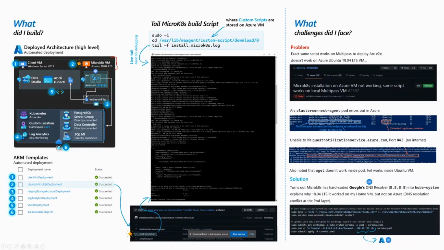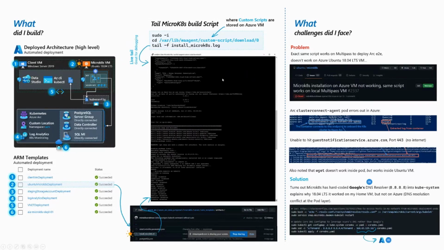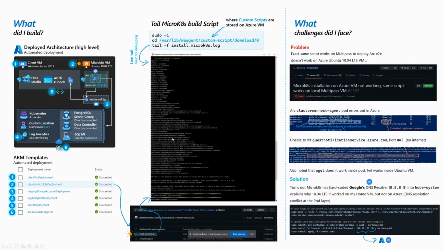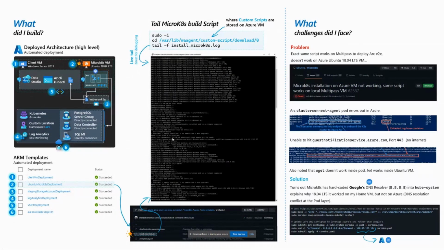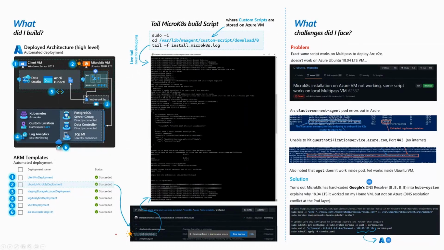And so what you can do is, if you try this scenario, if you go into the VM using something like PuTTY, and then you do a tail -f install microK8s log, so that's the log that I'm printing out, you can actually see all the steps of automation that's taking place, as you can see on the screen, on getting Kubernetes installed end-to-end on our Ubuntu cluster. So that was basically this piece of the script here in the GitHub repo.